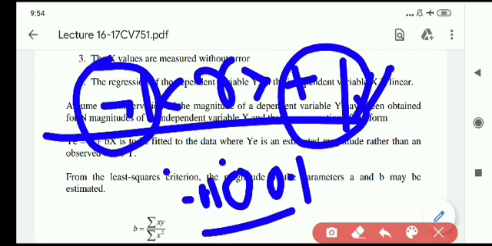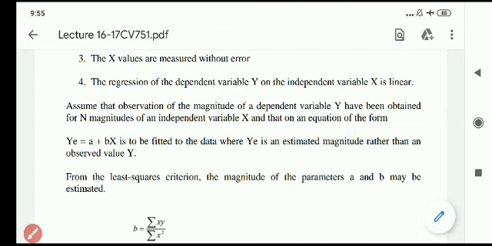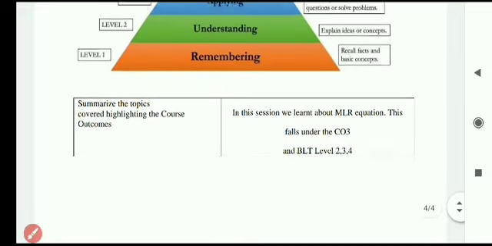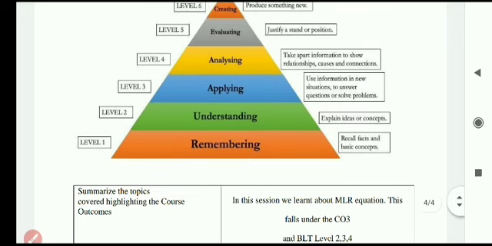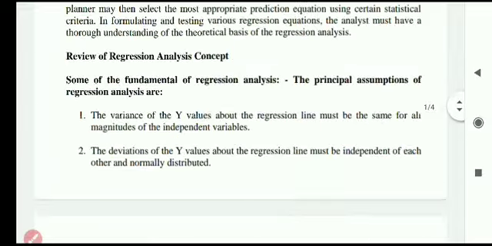So this is about the multilinear regression equation, friends. Hope everybody understood the concept. Today's concept lies under course outcome 3 with Bloom's taxonomy levels 2, 3. I have told you the meaning of 2, 3, 4: applying the concept, analyzing because it is an equation, and evaluating, which we are doing up to a certain extent. Okay, friends, in the next class we will focus on the